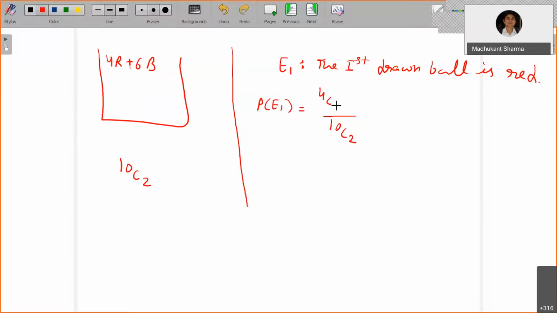The first case is that the second drawn ball is also red, plus the case of the first drawn ball being red and the second drawn ball being black, so that's going to be 6C1.